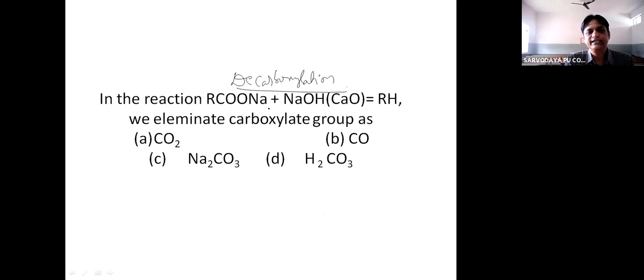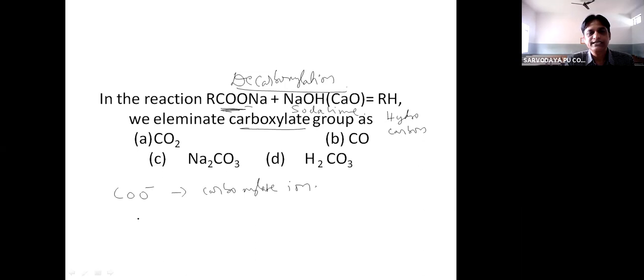So this is the general equation, and this is called soda lime. And the hydrocarbon is formed when we eliminate the carboxylate ion. This is the carboxylate ion, COO minus ion.